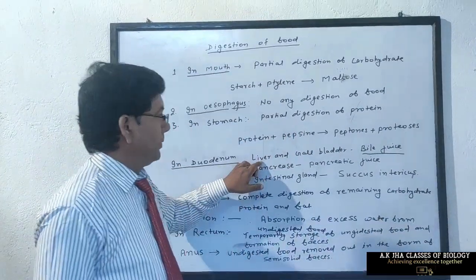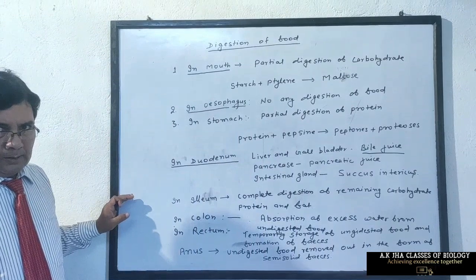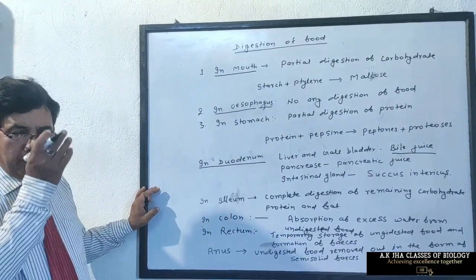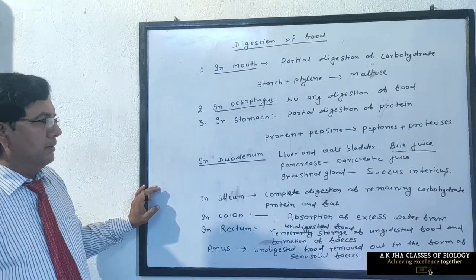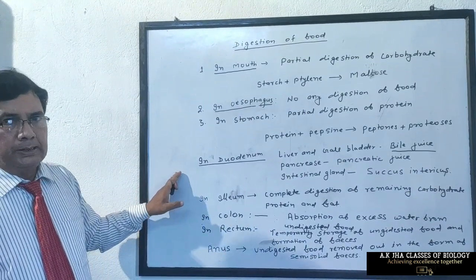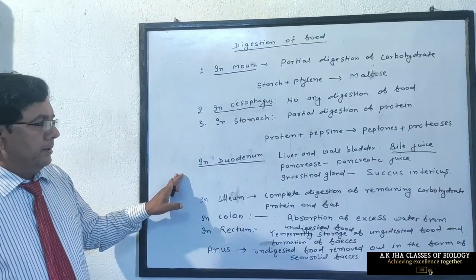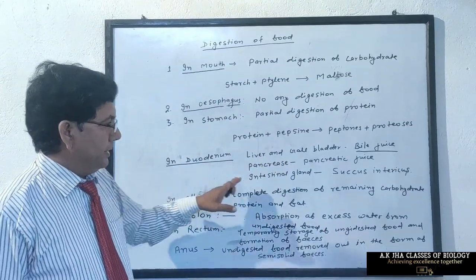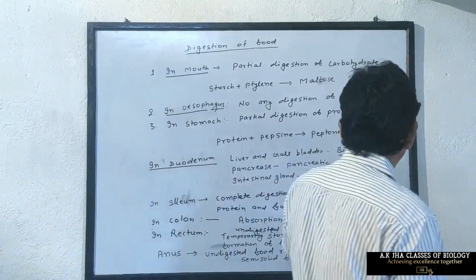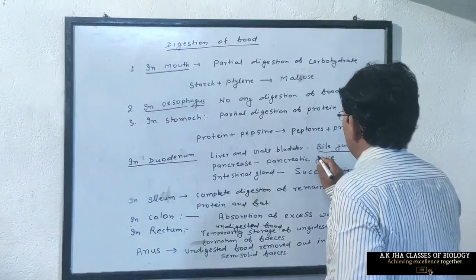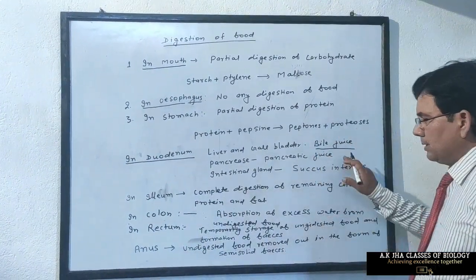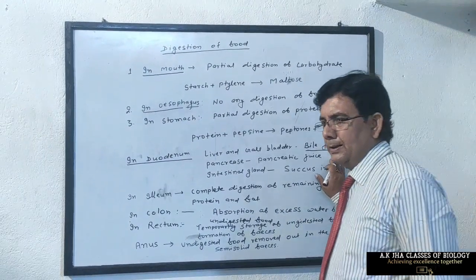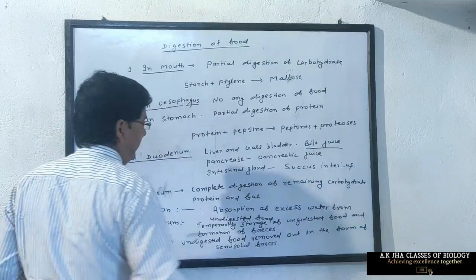Bile juice, which is secreted by the liver and gallbladder, does not contain any enzyme. It has only bile salts and bile pigments, so it only helps in emulsification of fat. The pancreas secretes pancreatic juice. It is an alkaline digestive juice, which makes the medium of food alkaline, essential for the digestion of carbohydrate.